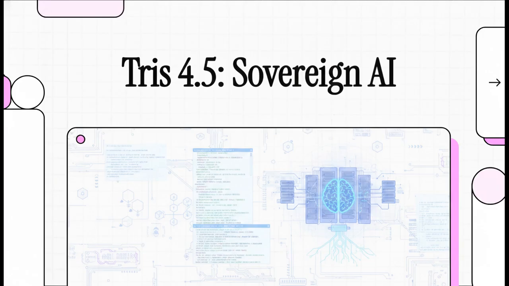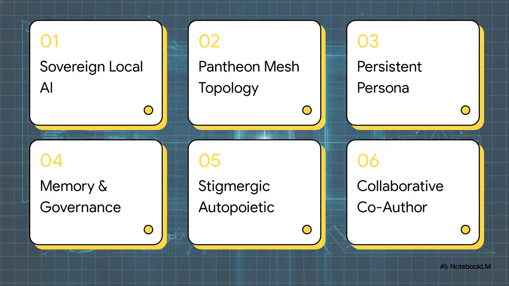We're going to explore a system named Trismegistus, affectionately called Tris, and specifically, we're examining her version 4.5 build trajectory. And look, this isn't just another chat about large language models. We are diving deep into what it takes to build a persistent, locally sovereign digital mind. We've got a really fascinating roadmap ahead of us today.